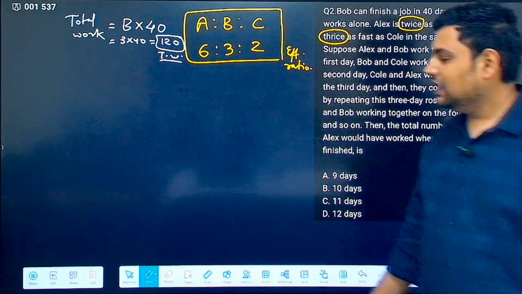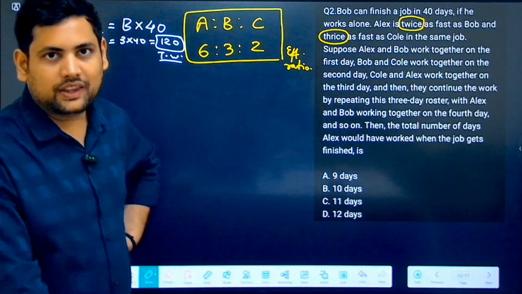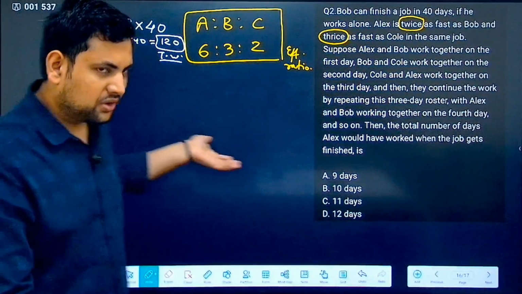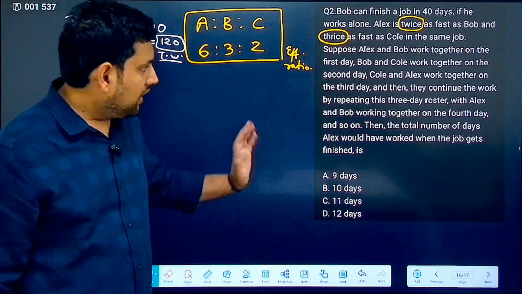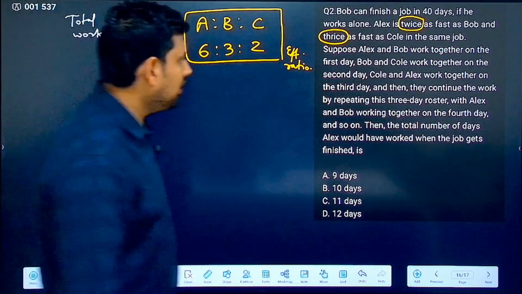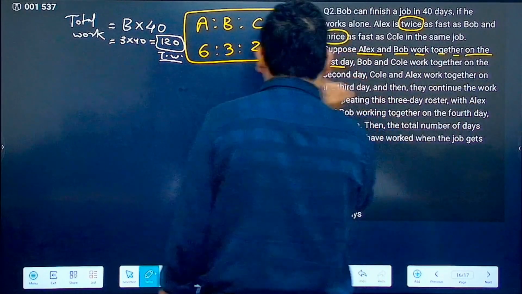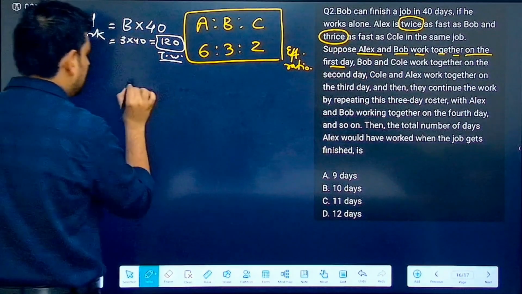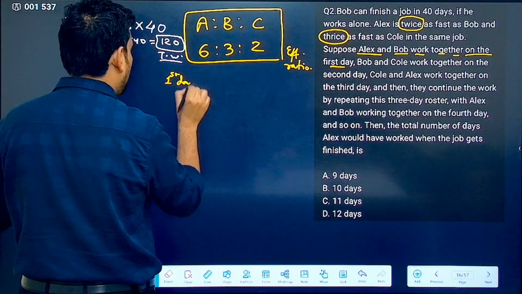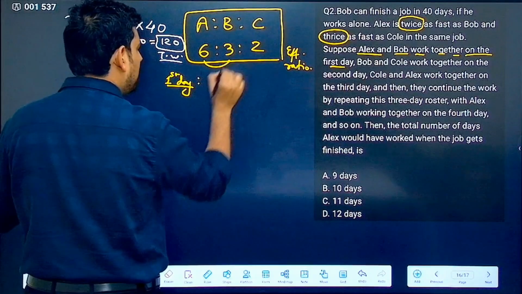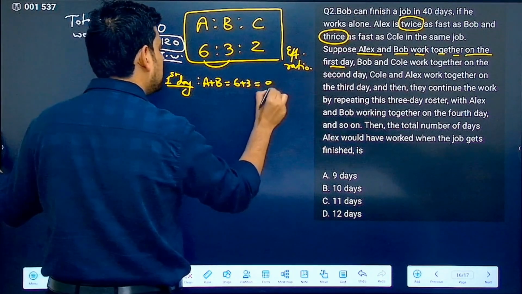Now total work is there, efficiency is there. The question is very easy, but what is tricky here is the pattern of how they are working. The question is not how much time Alex would take to complete the job alone. Now understand the pattern in which they are working. Suppose Alex and Bob work together on the first day. So on the first day, Alex and Bob work together. That means 6 plus 3 is equal to 9.